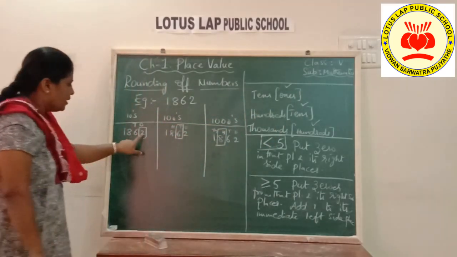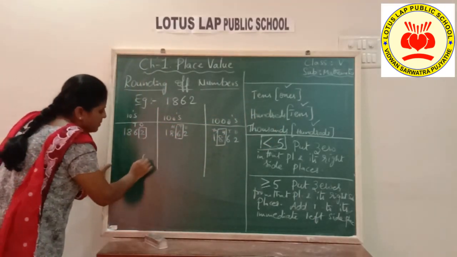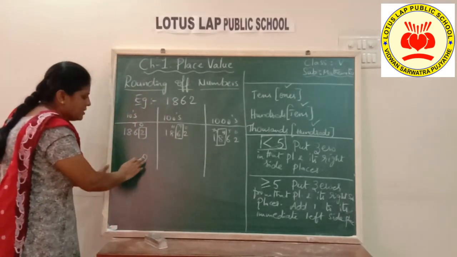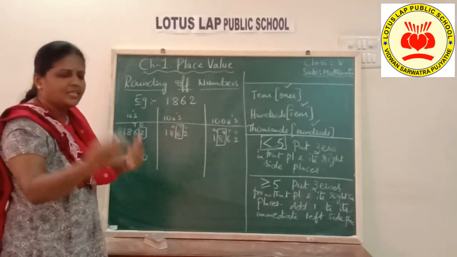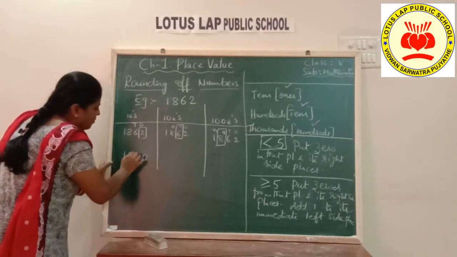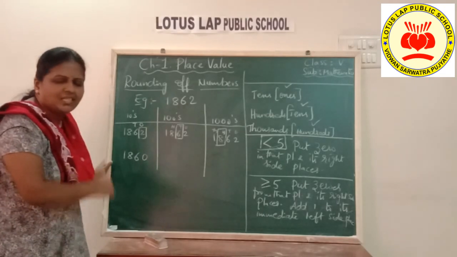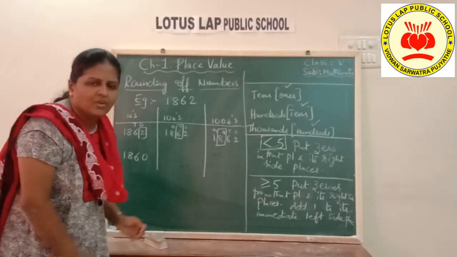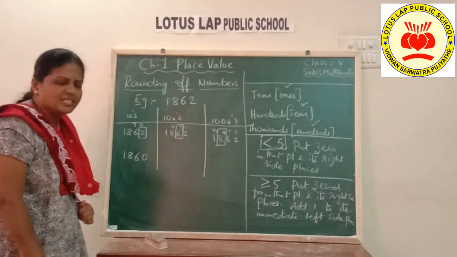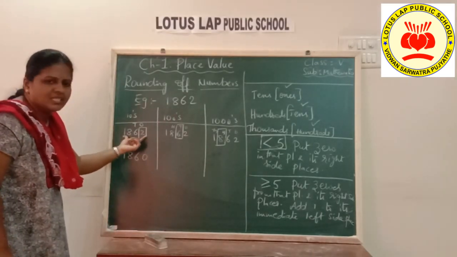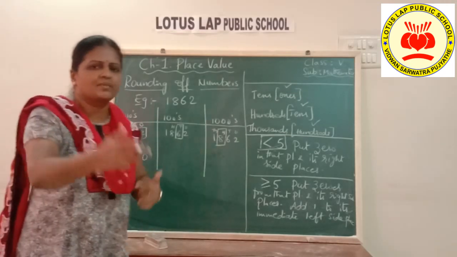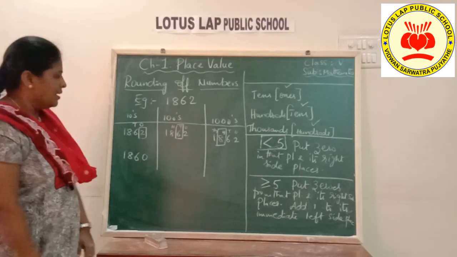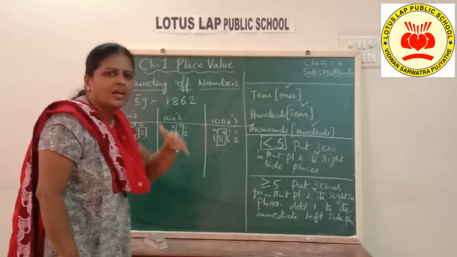So you need to put 0 in that ones place, and no more places are there to its right. The remaining digits in the remaining places you need to write as it is. So what is my answer now? 1862, when you round it off to tens place, is 1860.